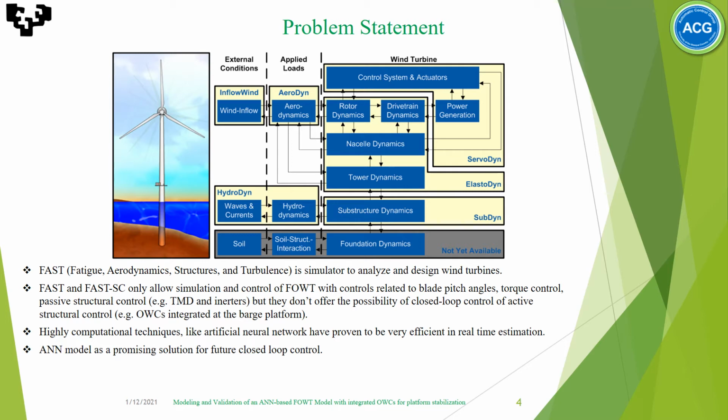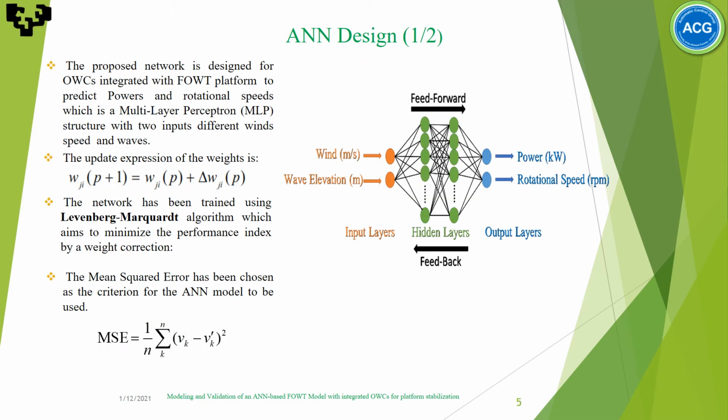Highly computational techniques like artificial neural networks have proven to be very efficient in real-time estimation. So we proposed an ANN model as a promising solution for future closed loop control. The proposed network is designed to predict power and rotational speeds, and is a multi-layer perceptron structure with two inputs, different wind speeds and waves. This is the update equation. The mean squared error has been chosen as the criterion for the ANN model to be used.